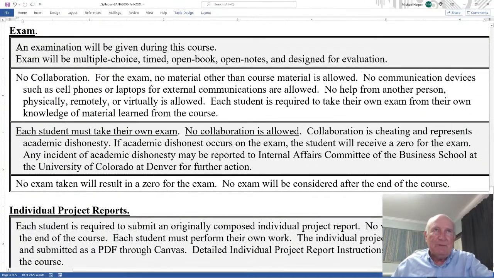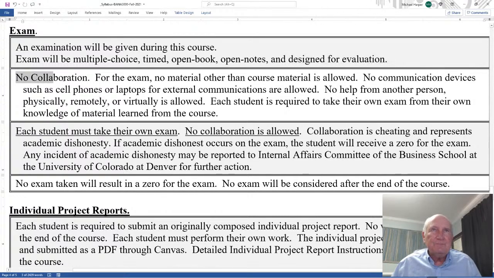Exam. An examination will be given during the course. The exam will be multiple choice, timed, open book, open notes, and designed for evaluation. What I mean by designed for evaluation is I want to ask things that people know, not what they don't know. The homework is designed for learning, and so sometimes it's challenging to work through things to learn. But the design for evaluation is you should know it. I'm trying to ask you questions you already know the answers to.